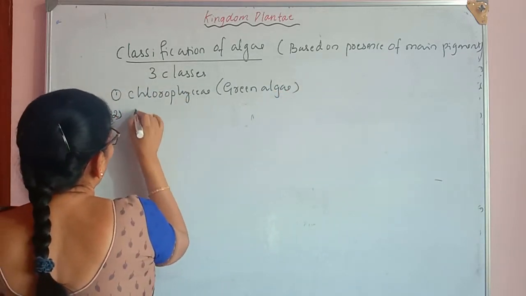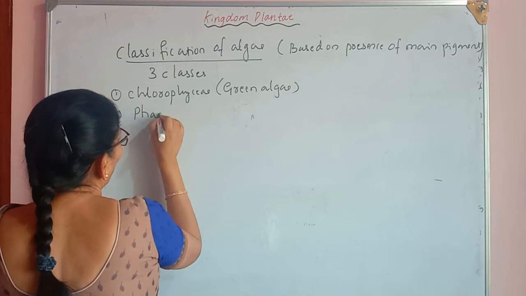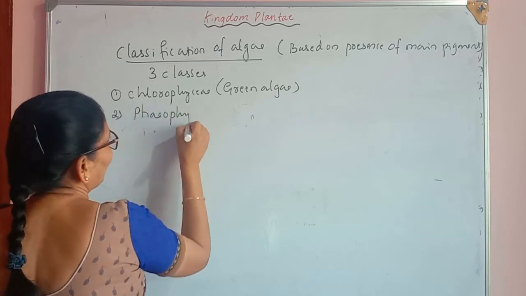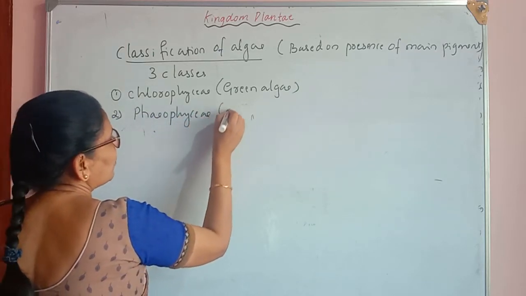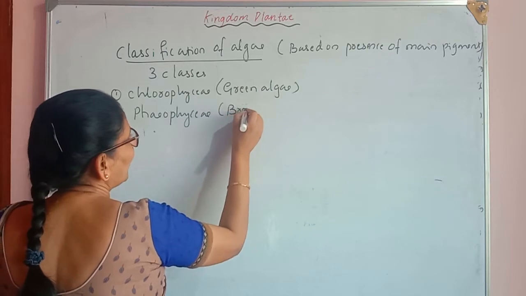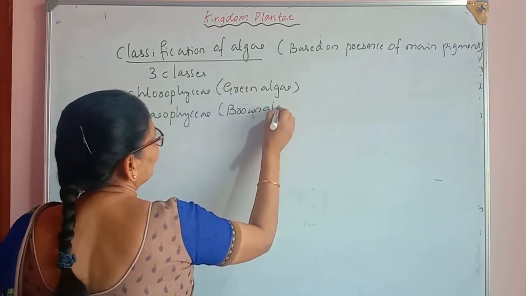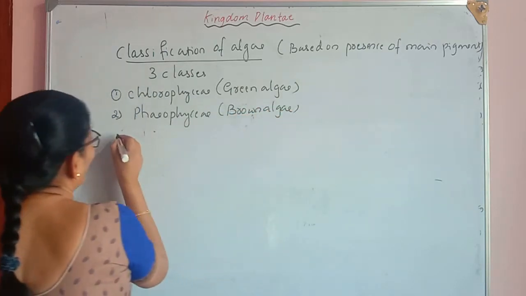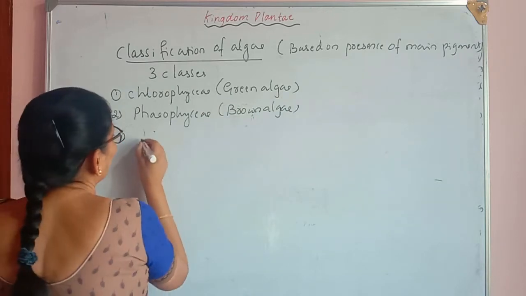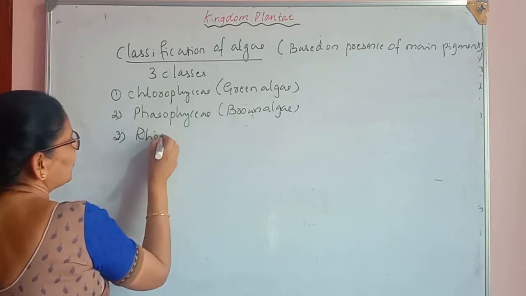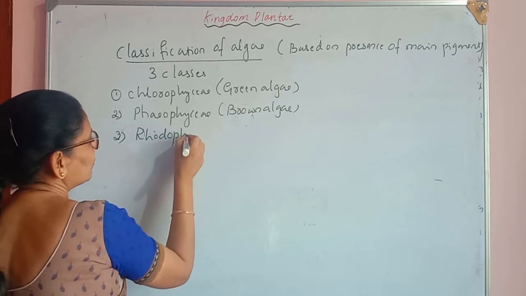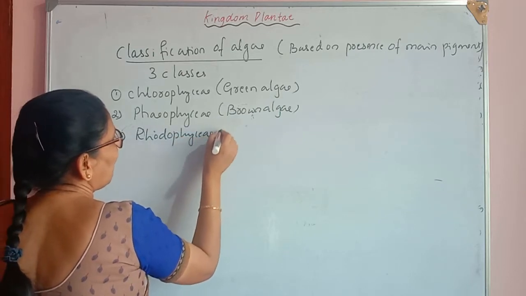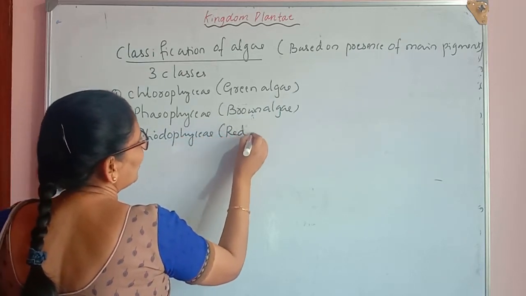Second one is Phaeophyceae, which is also called the brown algae. And third class is Rhodophyceae, which is also called the red algae.